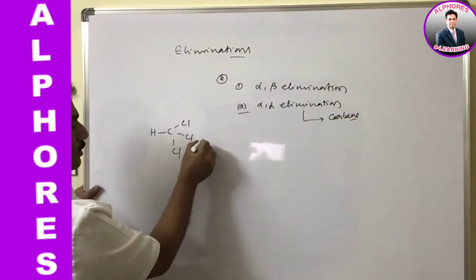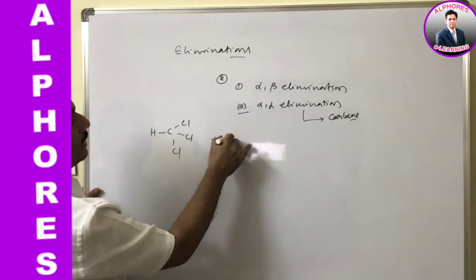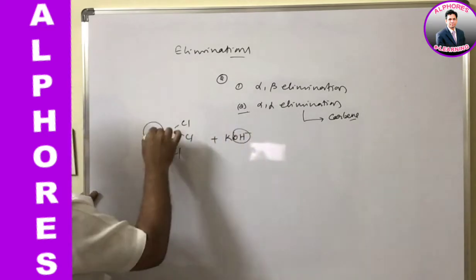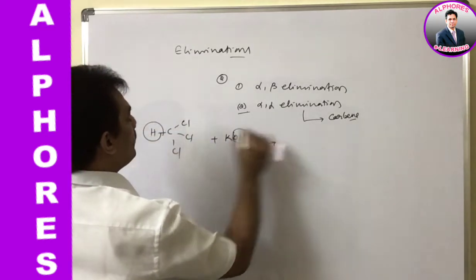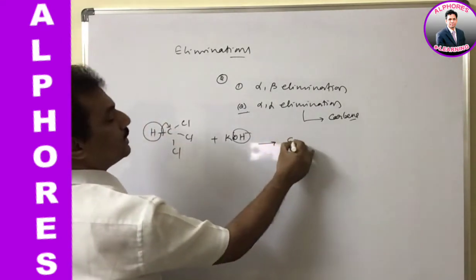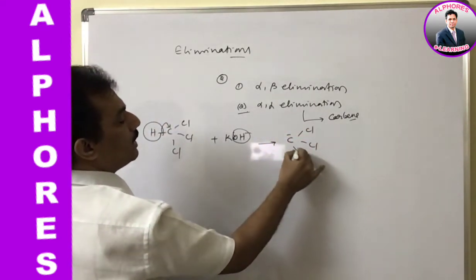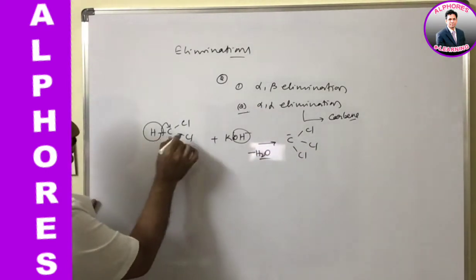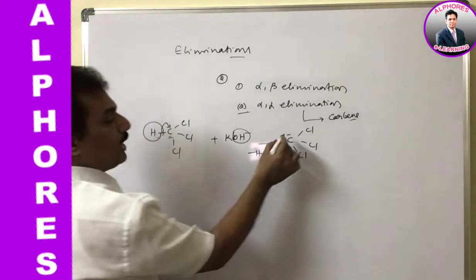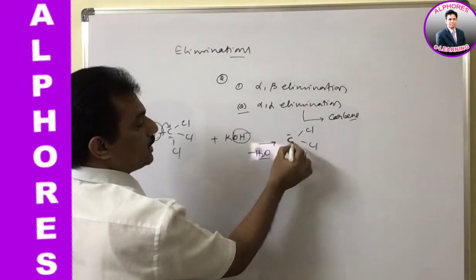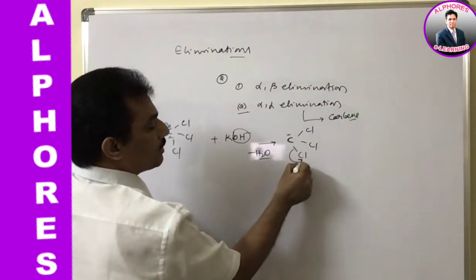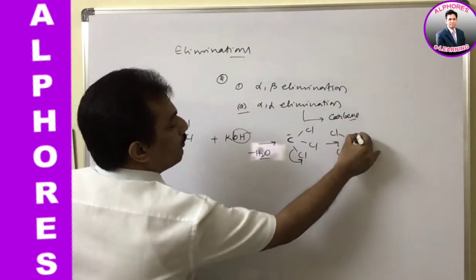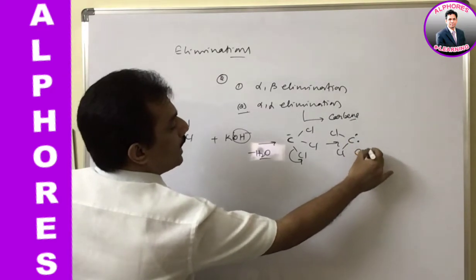Here this haloform, when treated with alcoholic KOH or NaOH, this OH will make this H plus go with it, and thereby after giving the electron, it is giving Cl, Cl and Cl, and these two will go out in the form of H2O, with the hydrogen going out from this carbon. At the same time, when this negative charge is present on the less electronegative carbon, immediately it will release the electron to this chlorine, and it is now settled as chlorine with two odd electrons. This is dichlorocarbene.